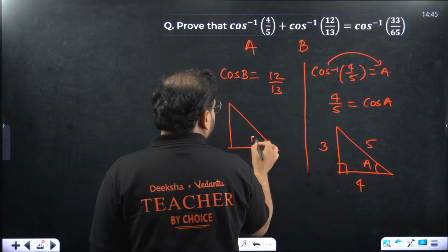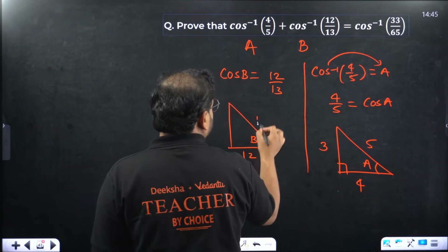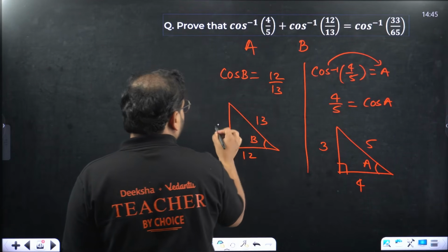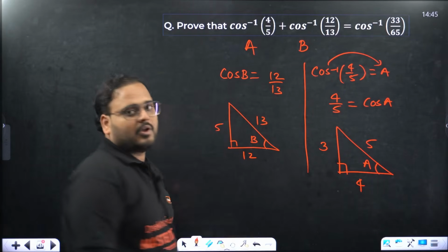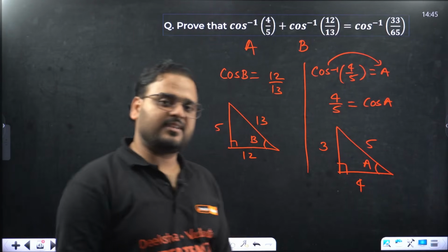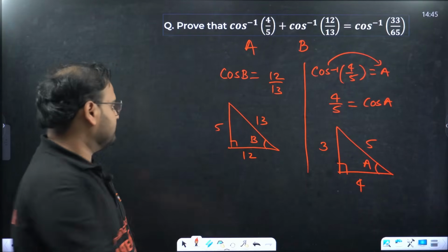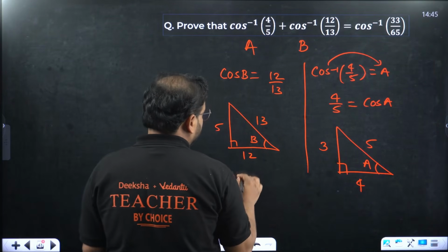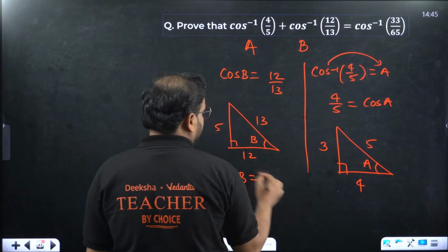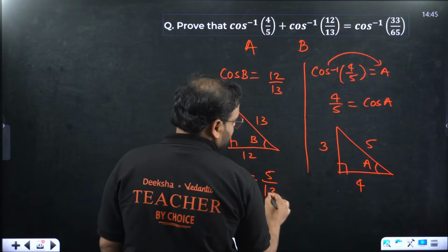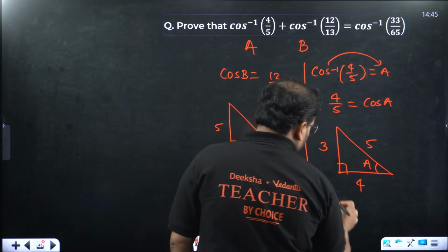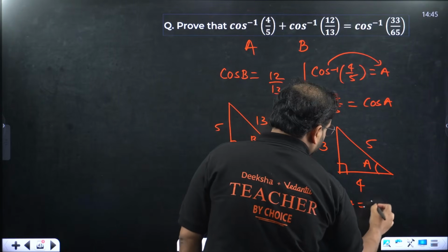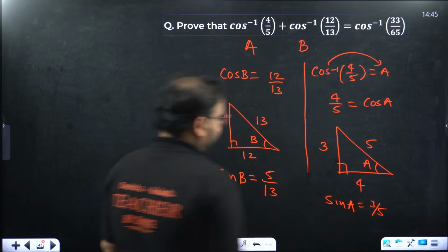This is angle B. This is 12, this is 13, and by Pythagoras theorem this is 5. 144 plus 25 is 169, root of that is 13, a Pythagoras triplet actually. What do I want? Sine of B, that will be 5 by 13. Sine of A will be 3 by 5.